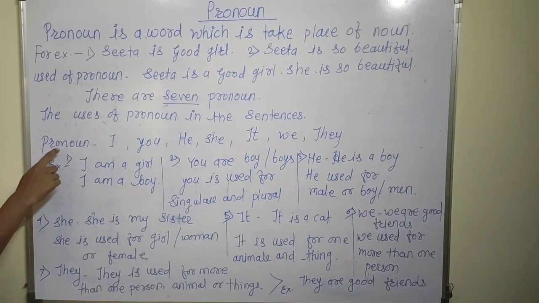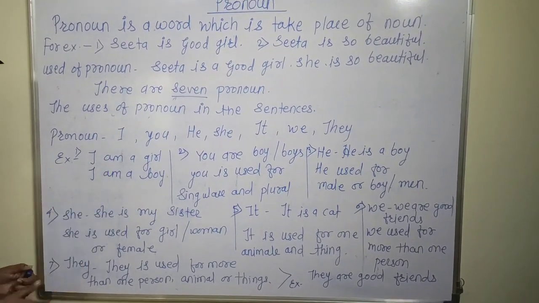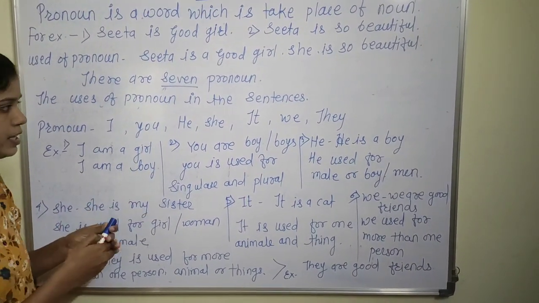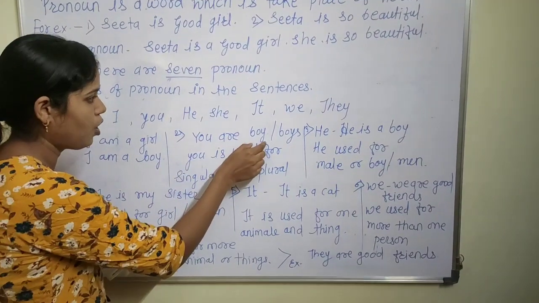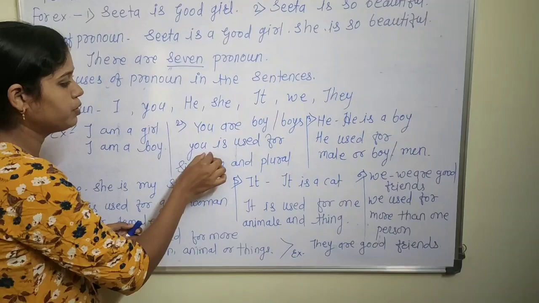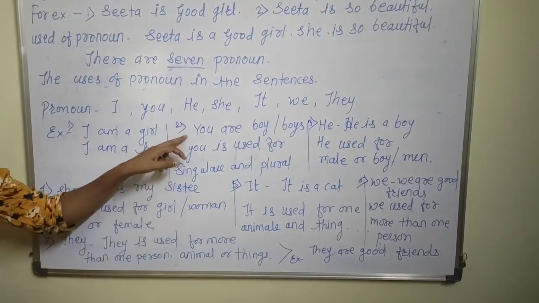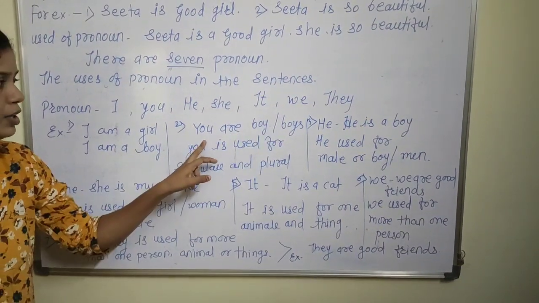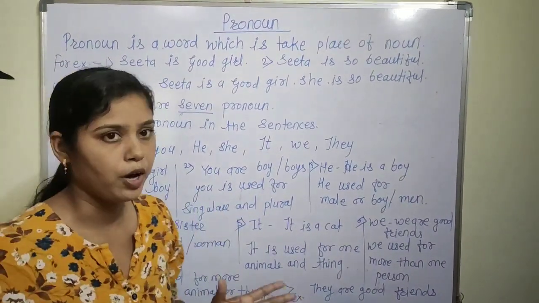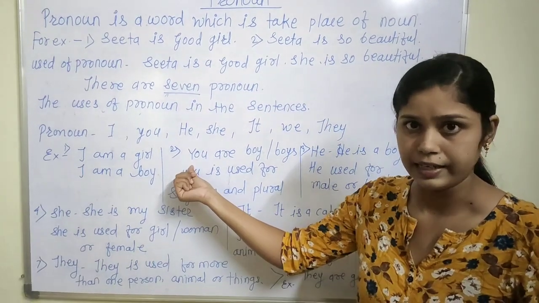Firstly, we see I, that pronoun. I am a girl. I is a pronoun. In the second, we see you: you are a boy, or boys. You is used for both singular and plural. You are a boy, or you are boys. There is a singular, one boy, or many boys. At that time we use the pronoun you in the sentence.